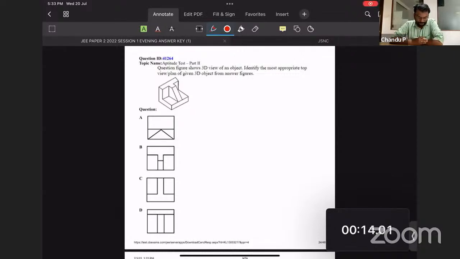Yeah. The question is to identify the most appropriate top view or plan. Okay, another name for top view is the plan. The question is for top view. Very simple question. There is nothing to learn or nothing to comment on here. You can find 4 surfaces when you look from the top. So just count, 1, 2, 3.